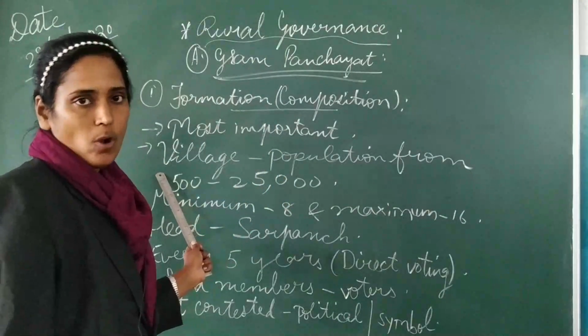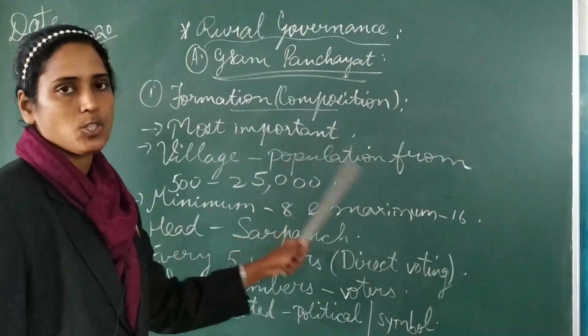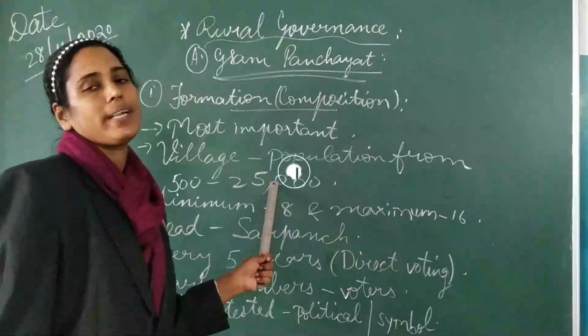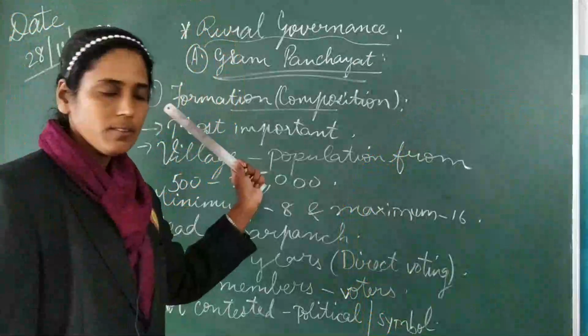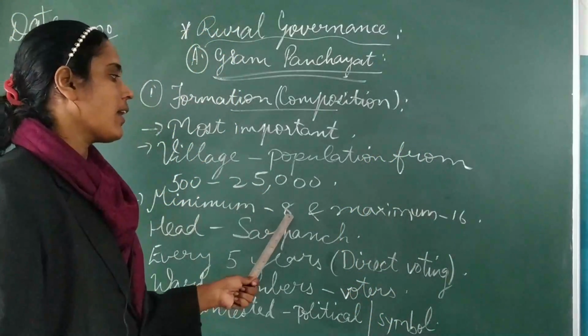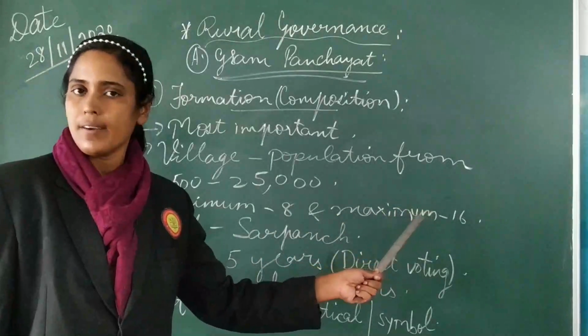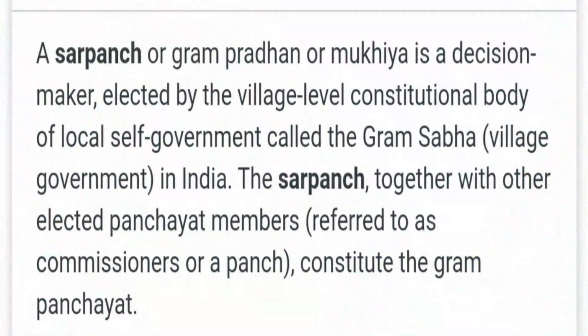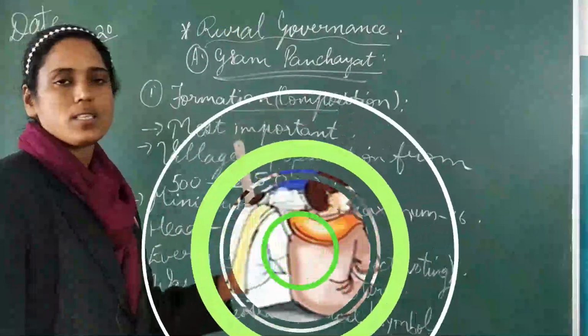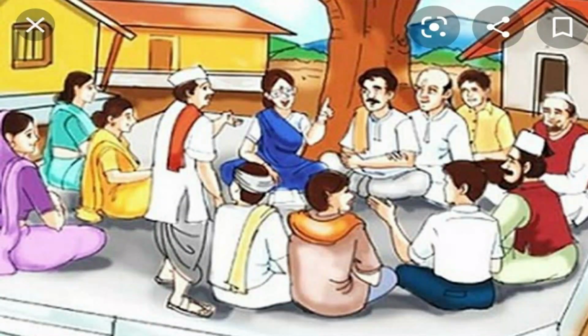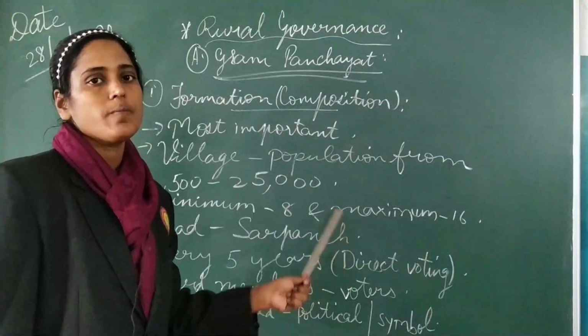Where is Gram Panchayat formed? In a village having population from 500 to 25,000 persons. Such a village follows Gram Panchayat, and minimum there are 8 candidates and maximum 16 candidates for the election. The head of the Gram Panchayat is known as the Sarpanch, and after every 5 years there is election for